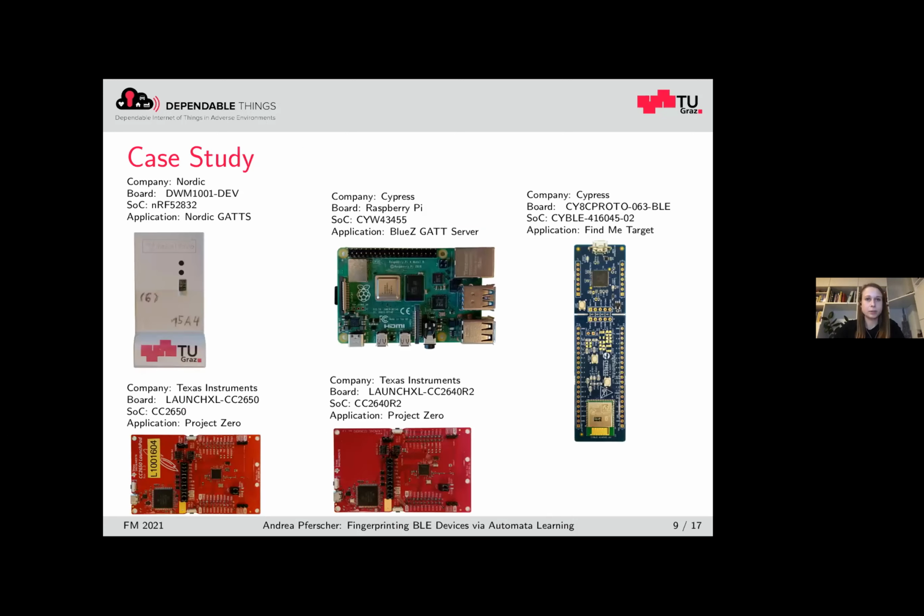So let's now go to our case study, where we considered 5 different Bluetooth Low Energy devices. For example, one was the Raspberry Pi 4 Model B, which uses a Bluetooth chip from the company Cypress. It's important to notice that all of these 5 devices implement the Bluetooth standard 5.0 and run an example application that sends advertisements and allows us to connect with a central device to these devices.